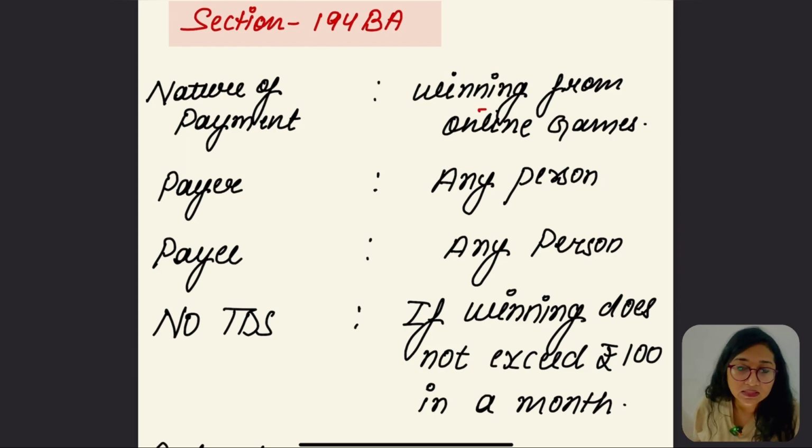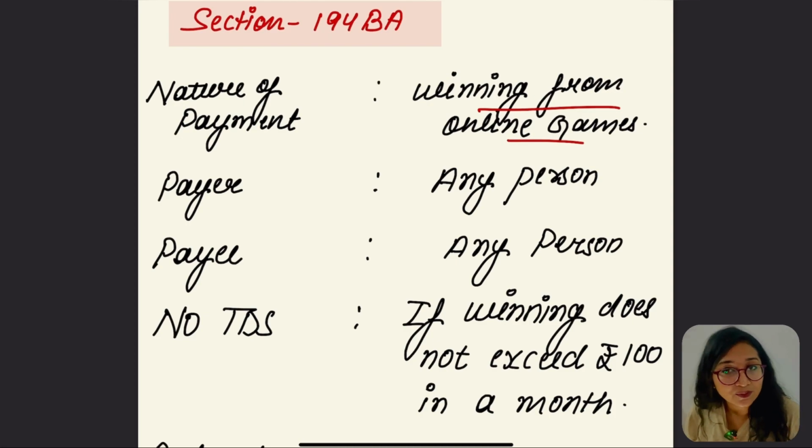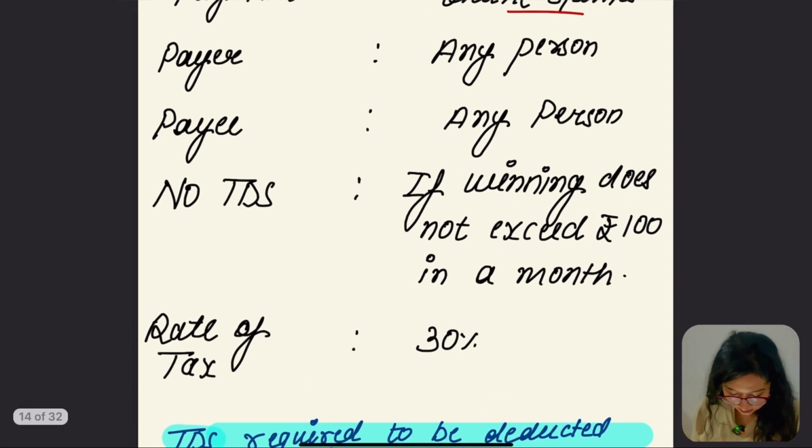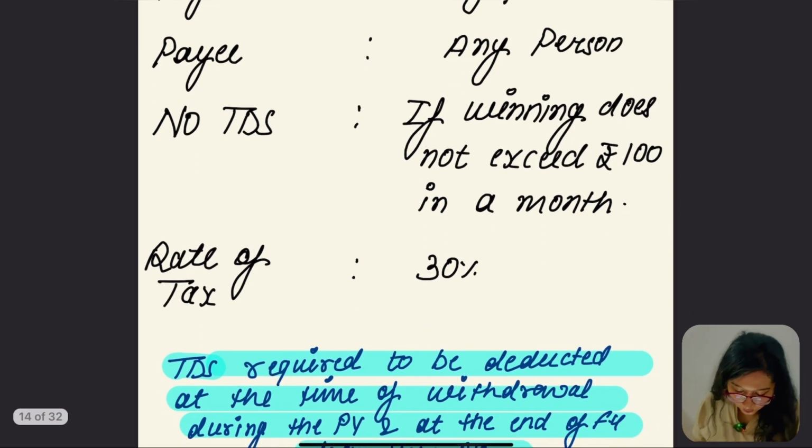The nature of payment is winnings from online games. The payer is going to be any person. TDS is not going to be deducted if the amount is up to 100 rupees per month. If it exceeds 100 rupees per month, then only TDS is going to be deductible. And what is going to be the rate? A 30% rate is going to be chargeable.